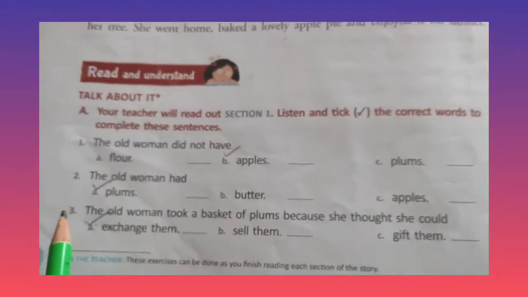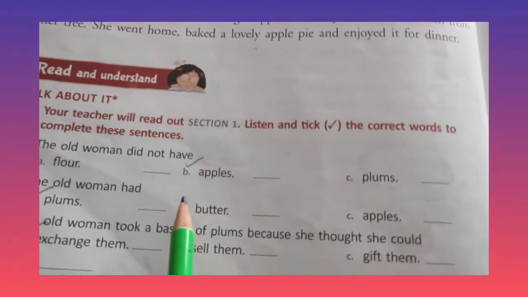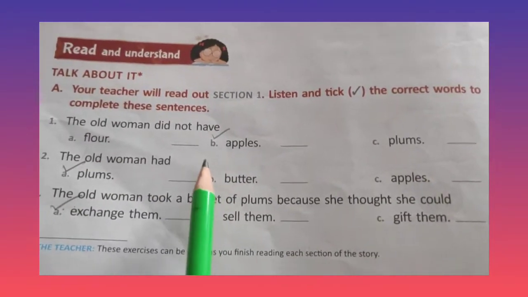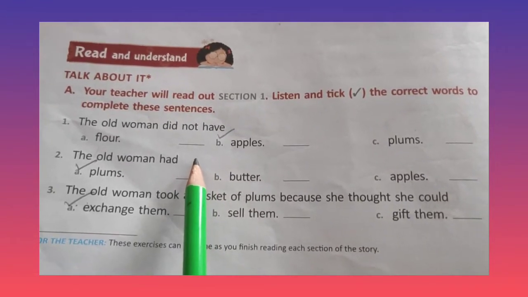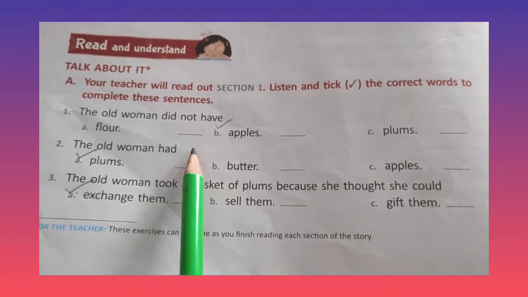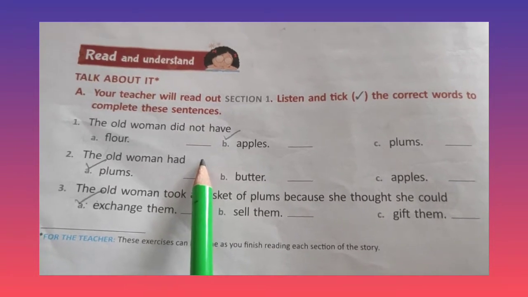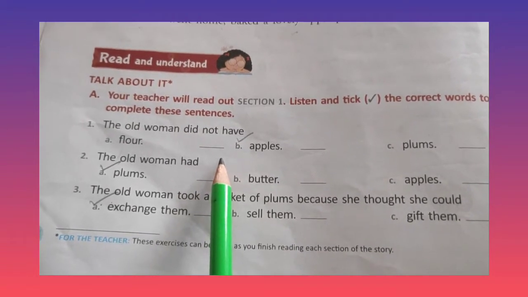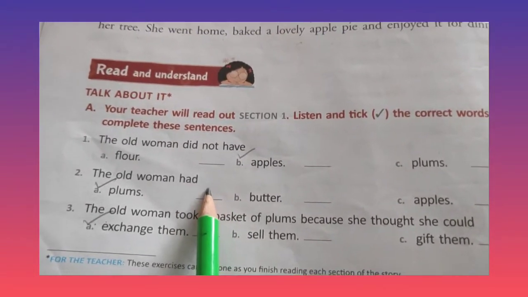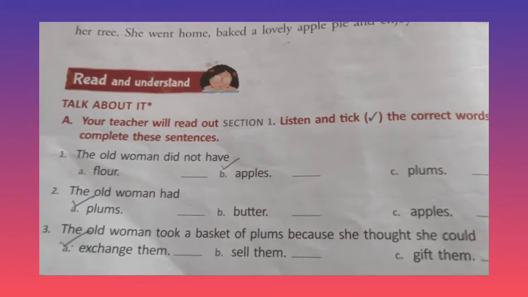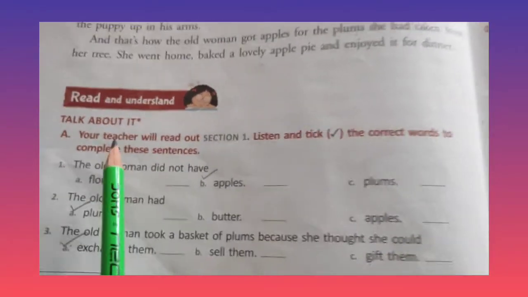Morning children. Today you are going to write your textual exercises along with your question and answers 4 and 5. In your previous class we finished 1, 2, 3 question and answers, and today you are going to write about 4, 5 and your textual exercises. Let us start. Open your textbook, page number 32.